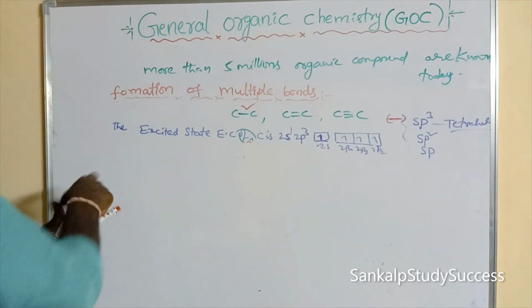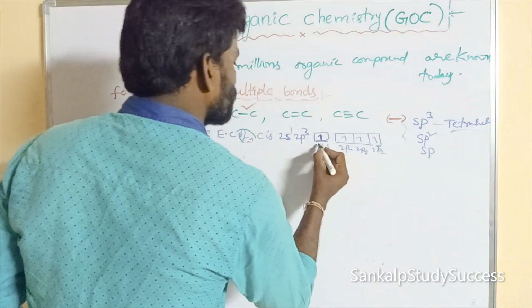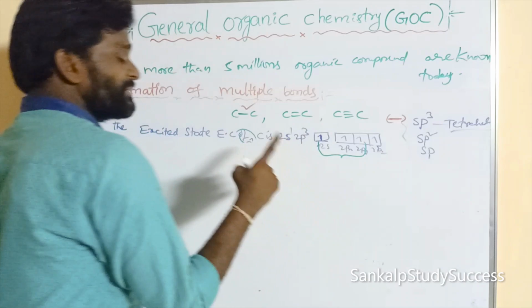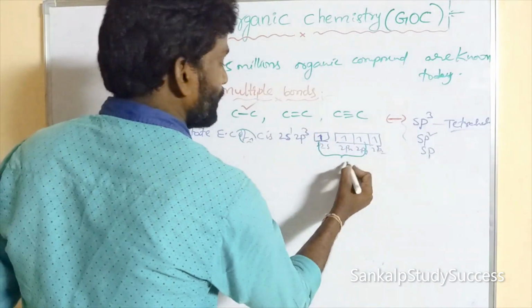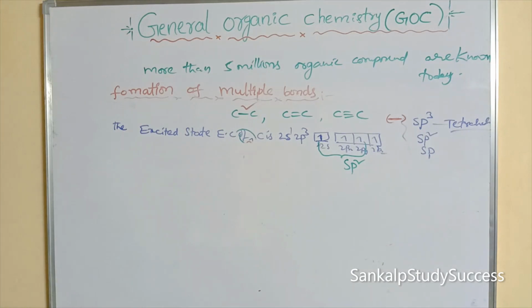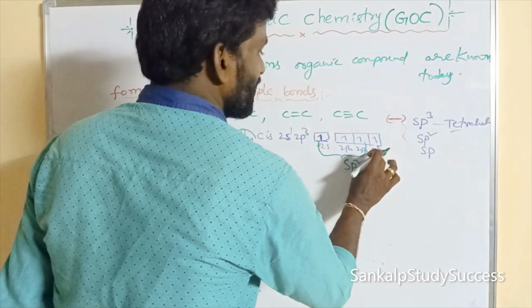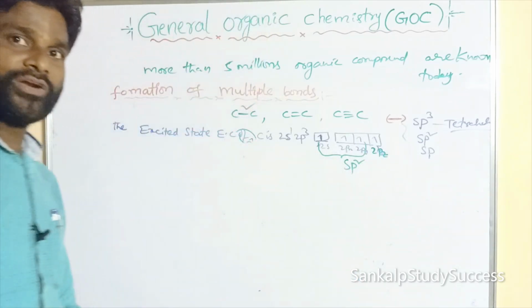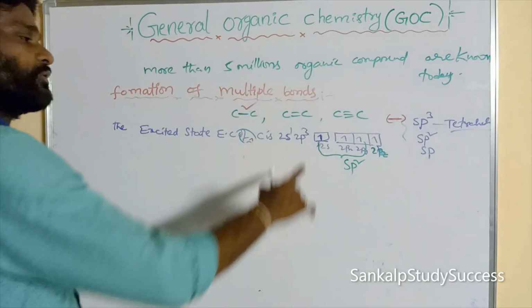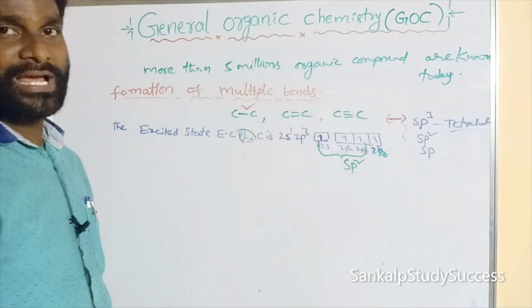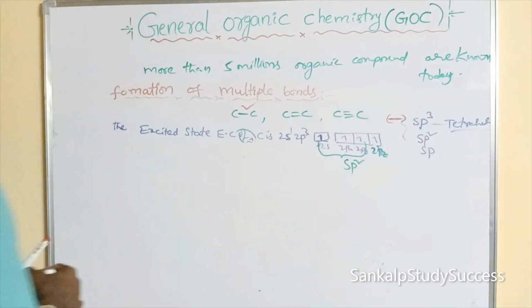Here the carbon undergoes sp2 hybridization, the intermixing of one 2s orbital and two 2p orbitals. So the 2pz orbital is not involved in the hybridization.